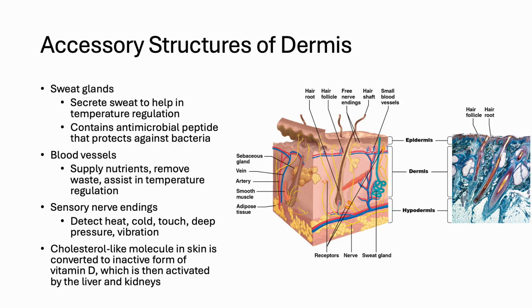Blood vessels in the dermis are equally critical, supplying oxygen and nutrients, removing waste, and helping to regulate heat by dilating to release warmth or constricting to conserve it. The dermis also contains sensory nerve endings that detect temperature changes, pressure, or vibrations, as well as pain, ensuring constant awareness of the external environment.